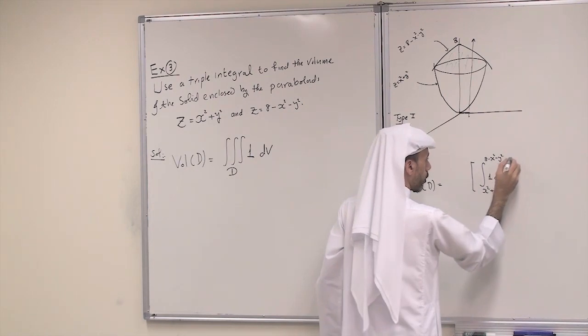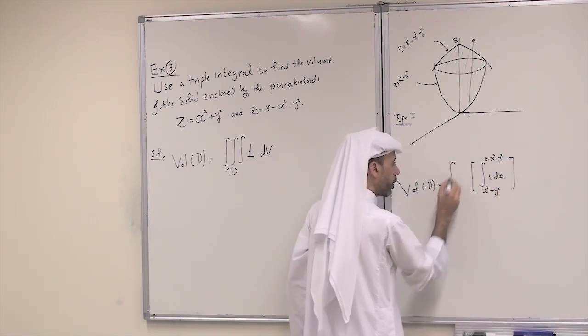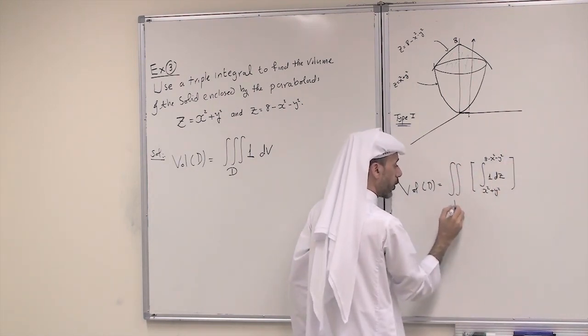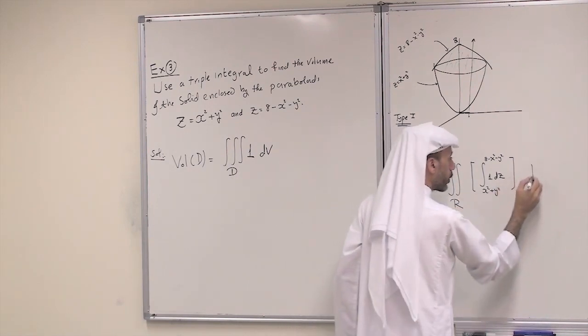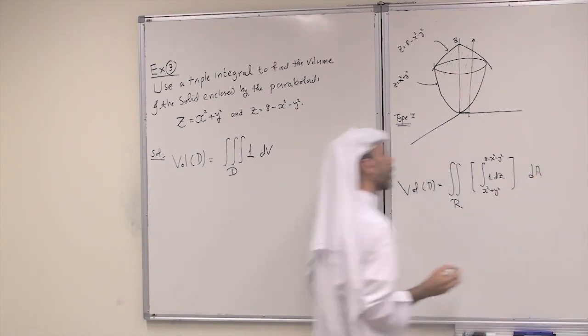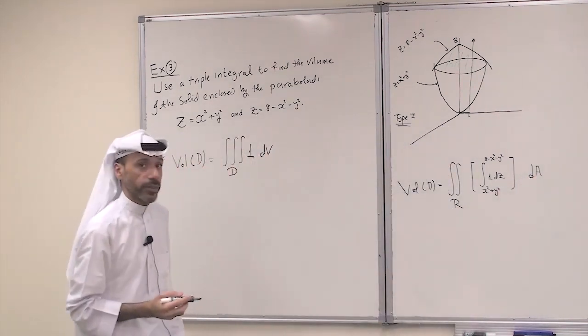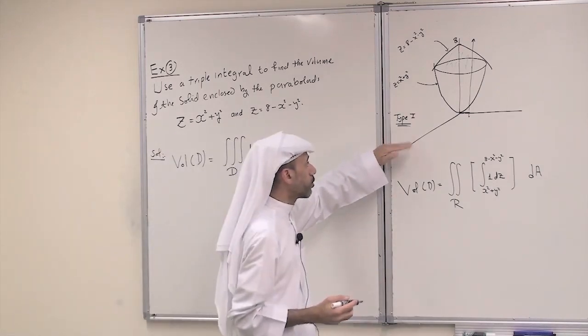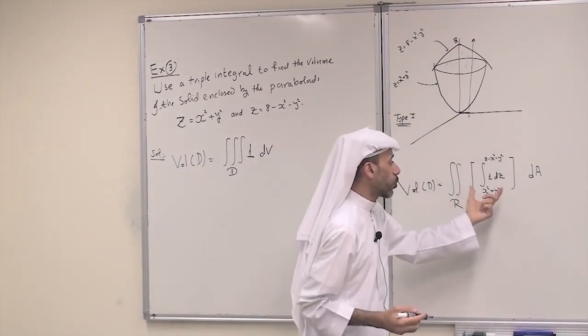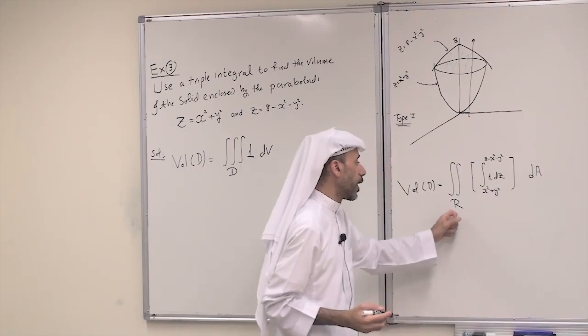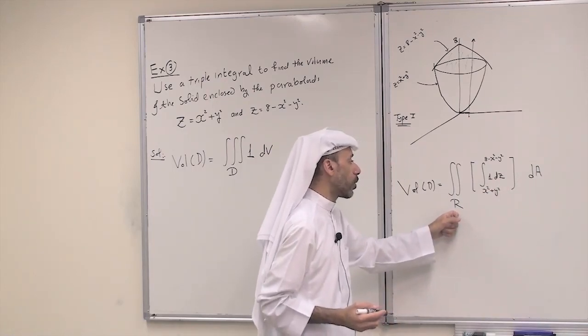Then I have a double integral over the region R, dA. So this is the first step. It is type 1, lower to upper. I start with integrating with respect to z. Then I have the double integral over R.